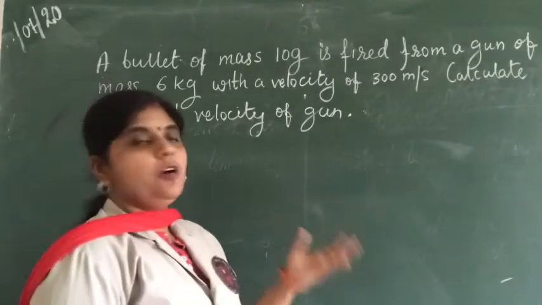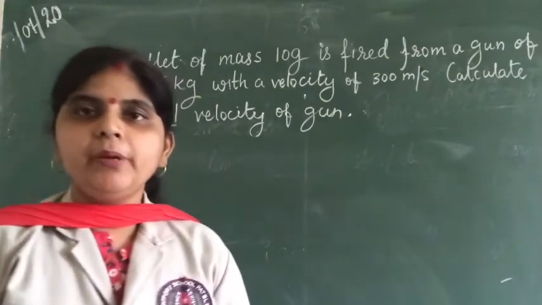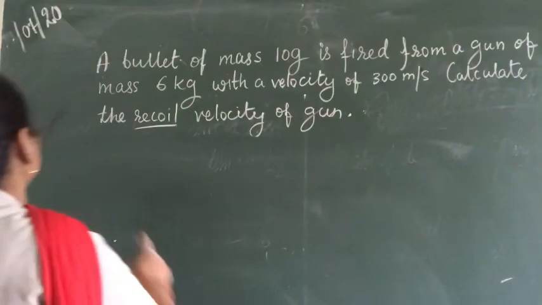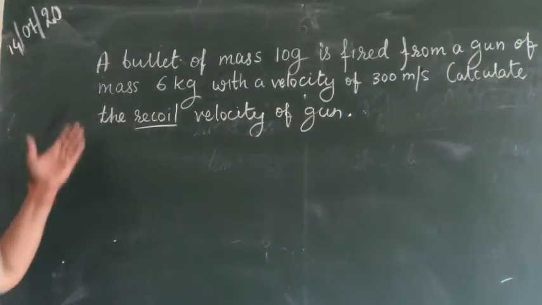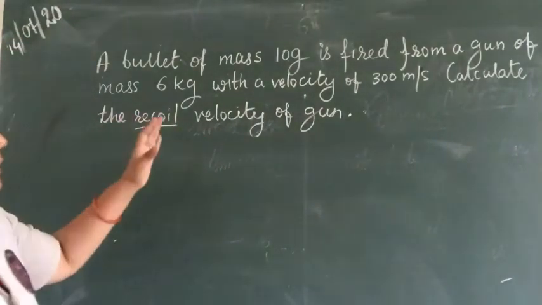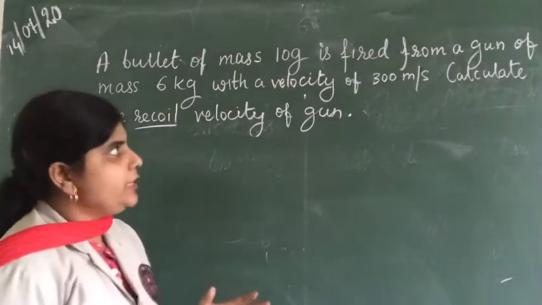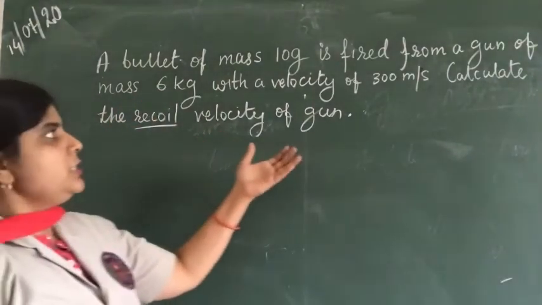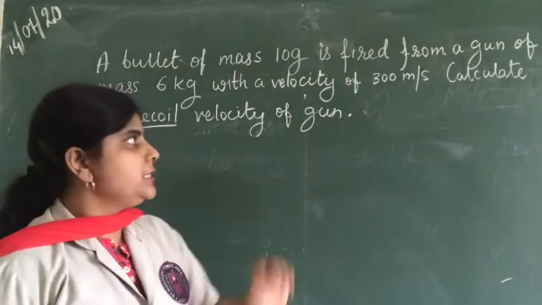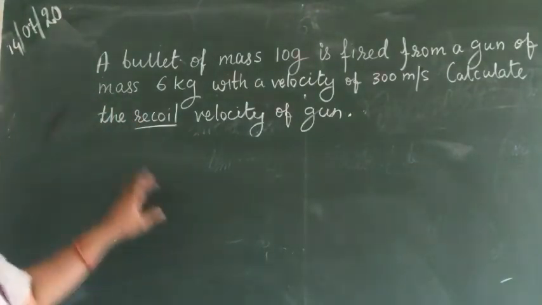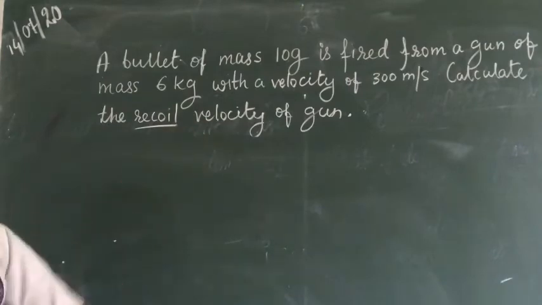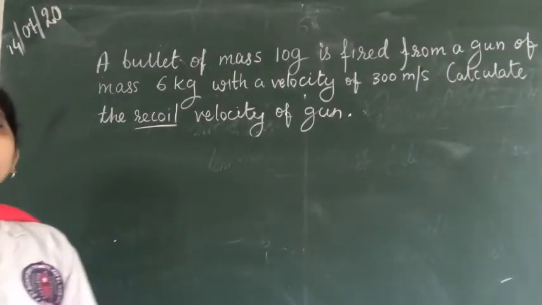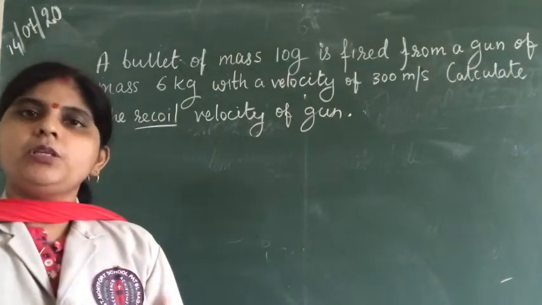So, children, let us now solve a numerical based on the law of conservation of momentum. I'll first read out the question. A bullet of mass 10 gram is fired from a gun of mass 6 kg with a velocity of 300 meter per second. Calculate the recoil velocity of the gun. Whenever we solve a problem, we need to write what is given first.